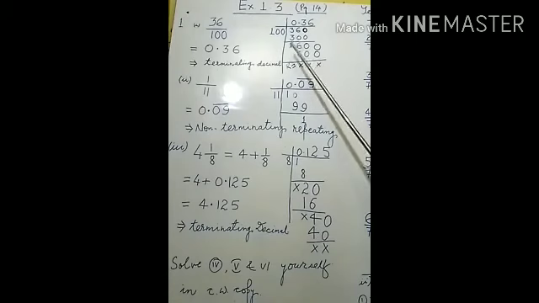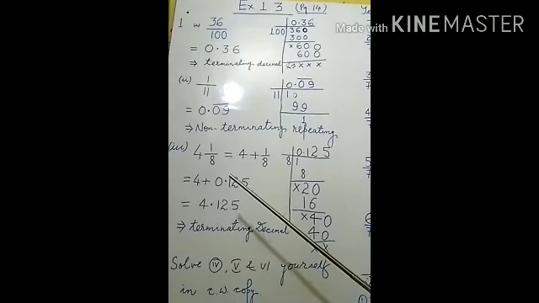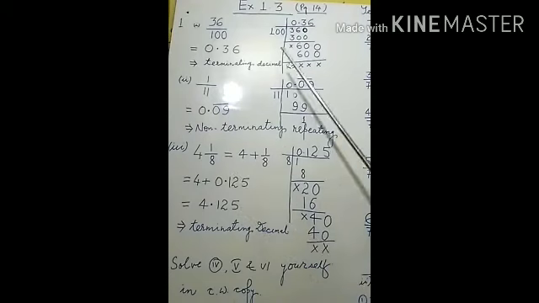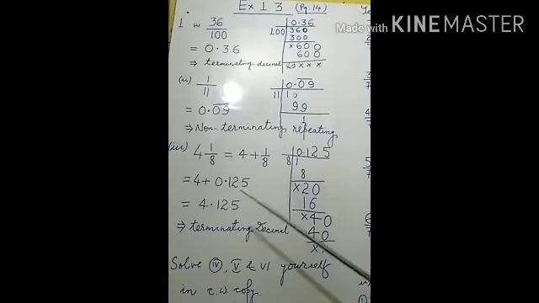Now after reciting the table and writing down 300 just below 360, we have to subtract. You know the process of division. So we subtract here: 0 minus 0 is 0. 6 minus 0 is 6. 3 minus 3 is 0. And that would not be taken here; it will be crossed. Again we have to recite the table of 100.